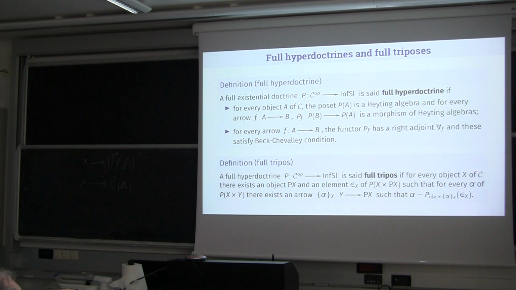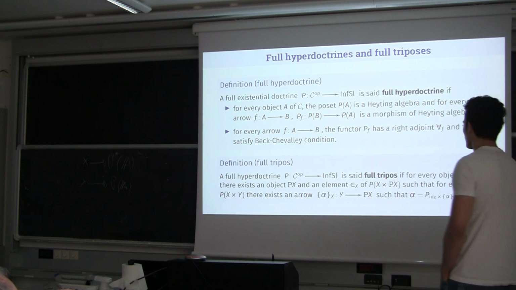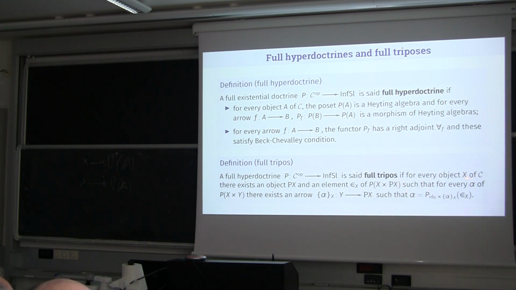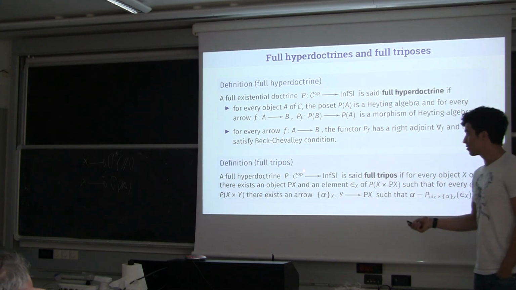And well, a full hyperdoctrine is said to be a full tripos if for every object X of the category there exists an object, that I denoted in this way, and an element of this fiber, such that for every element alpha of this fiber there exists an arrow from this object into this one, such that alpha can be written in this way. So this is the notion of tripos, of full tripos.